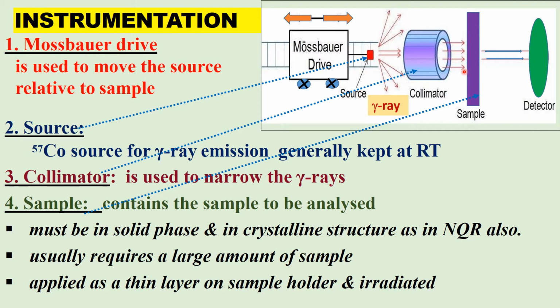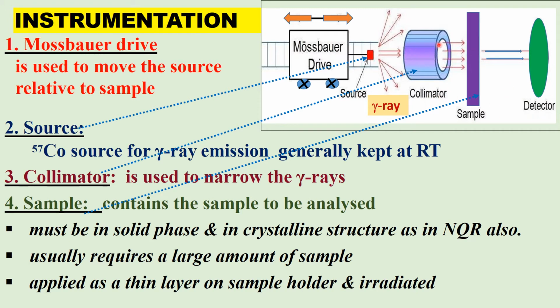For example, because of the isomer shift between the source and sample, the source and sample are different. Therefore, the nuclear energy levels are different. The gamma ray energy emitted due to the transition between the two levels does not match the sample energy gap because of the difference in isomer shift, because of the different chemical environment in the source and the sample.